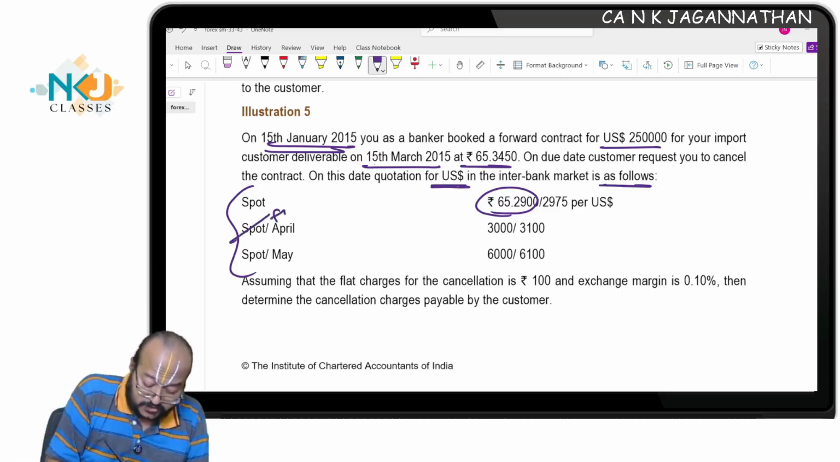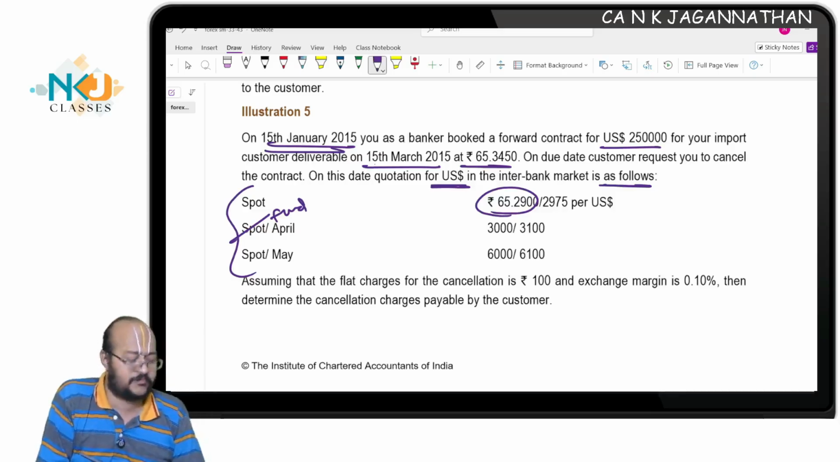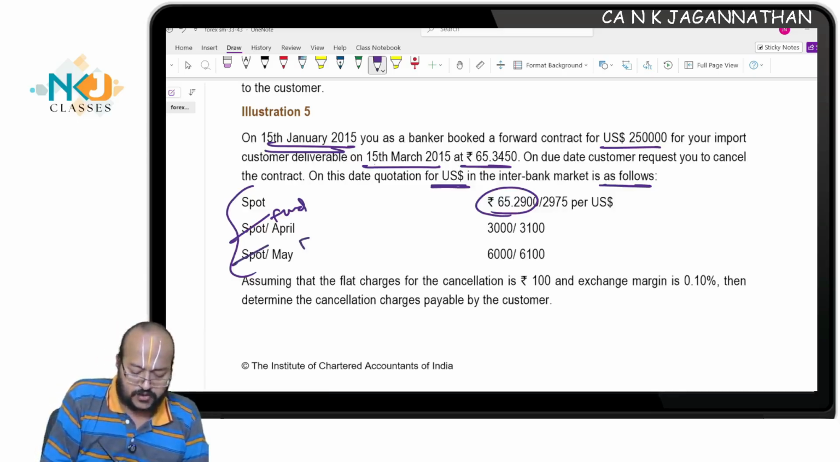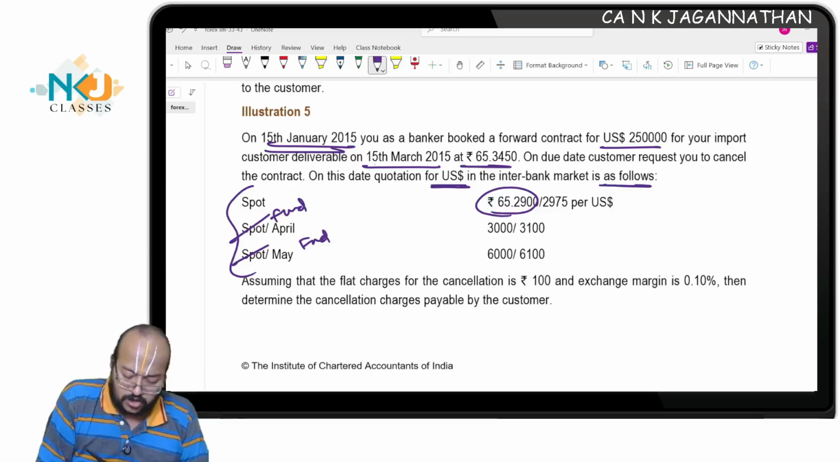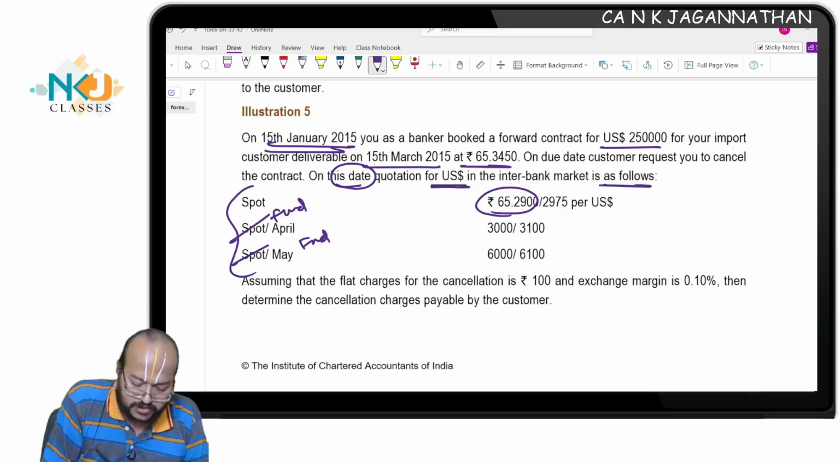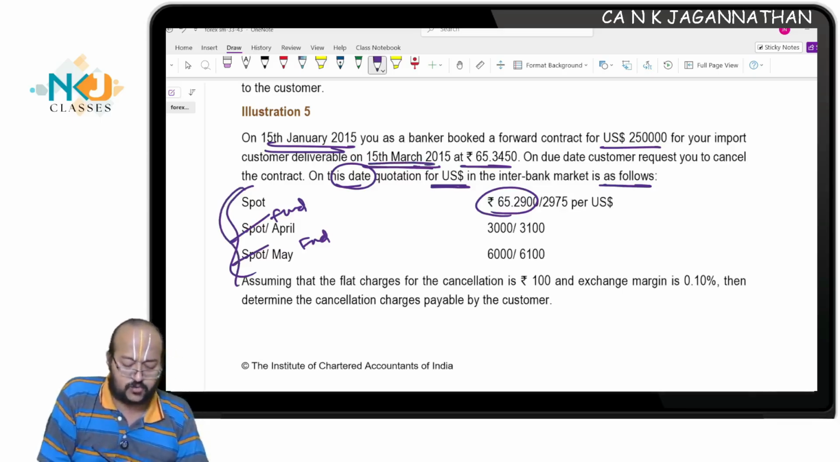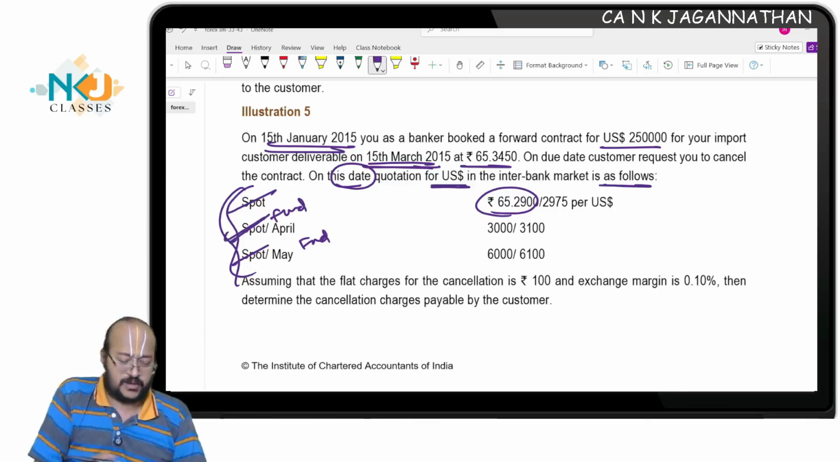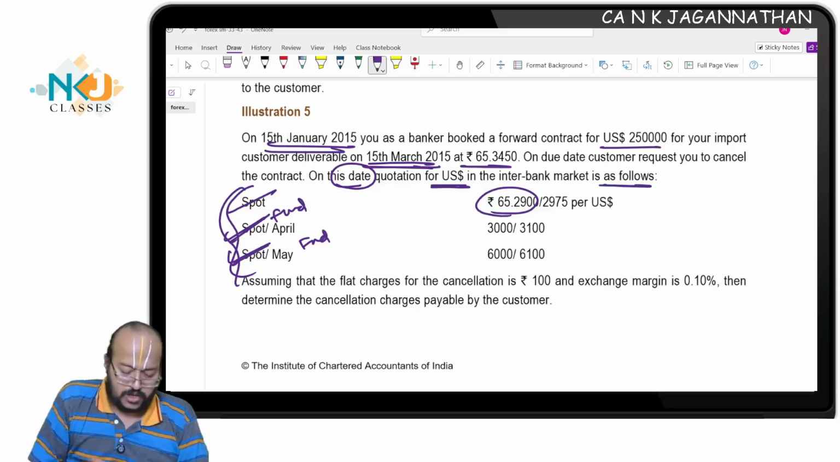This is to be understood as the forward rate, even though they have given spot April, because on this date, which means now 15th March, this is the quotation. So this is 15th March spot, this is forward April, this is forward May. Assuming that the flat charges for the cancellation is 100 and the exchange margin is 10%, determine the cancellation charges payable by the customer.